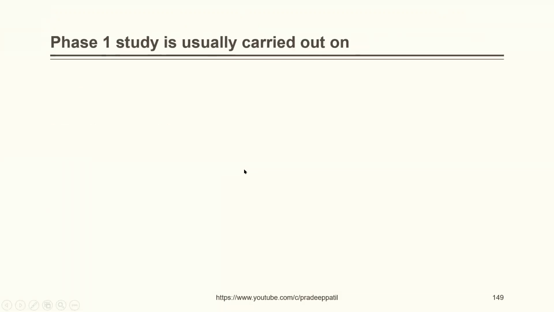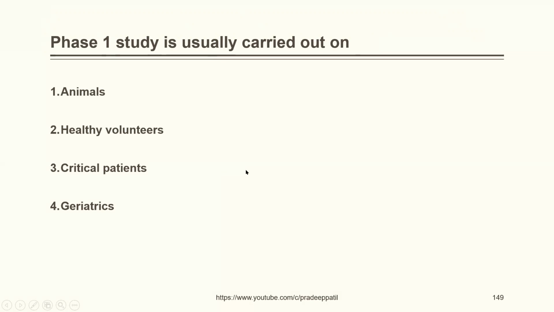Phase 1 study is usually carried out on animals, healthy volunteers, critical patients, or geriatrics. The correct answer is healthy volunteers. Basically, you are going to take a small sample. Sample means a small population which is healthy, and then you are going to test the drug on them, and that would be considered as a phase 1 study.